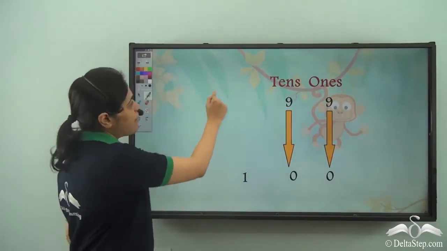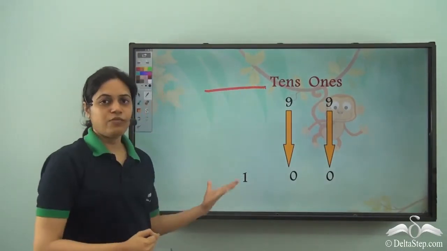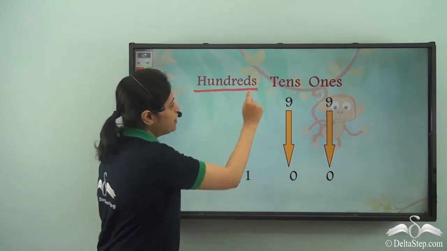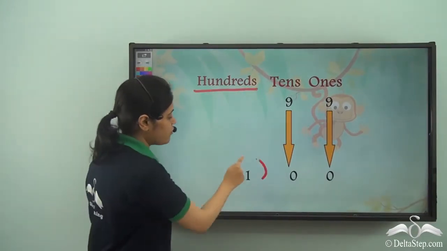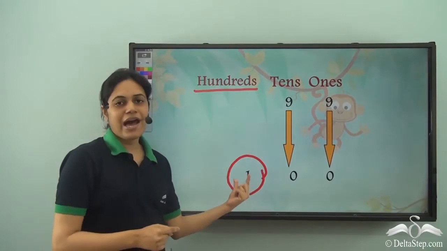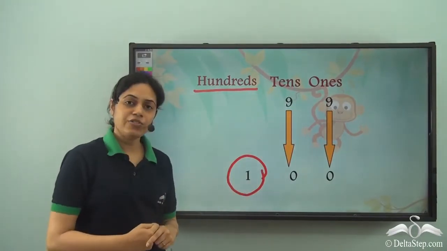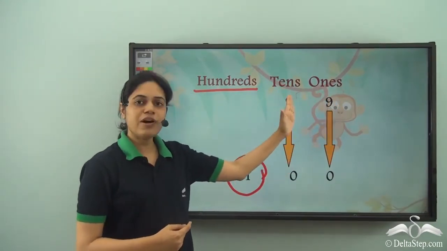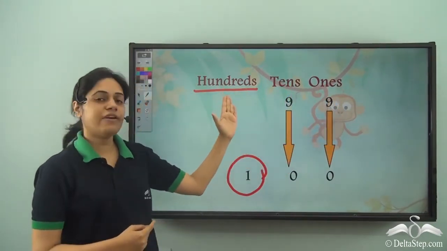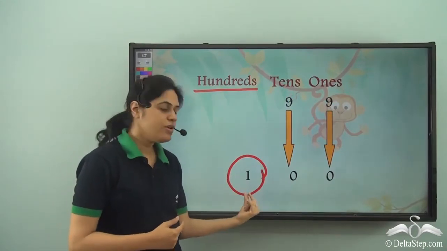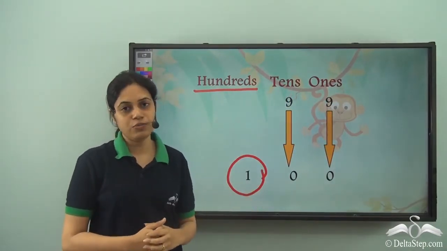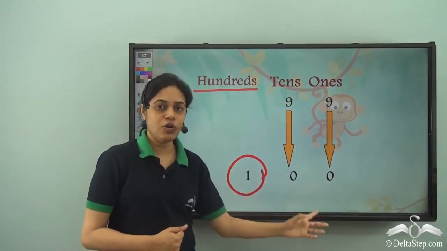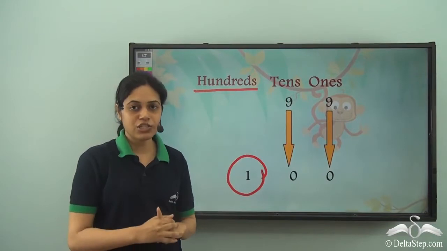And we have a new room here. And what is the name of this room? This room is called the hundreds room. So this one goes and sits in the hundreds room. So first we have the ones room. To the left of ones we have the tens room. And to the left of tens we have the hundreds room. 1 is there in the hundreds room. And what is this number? 100. This is the first three-digit number.